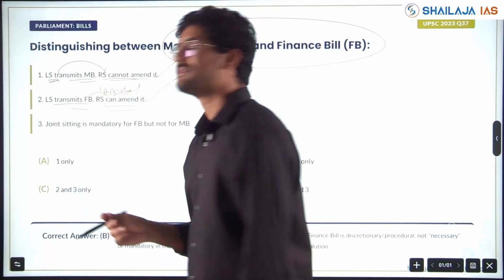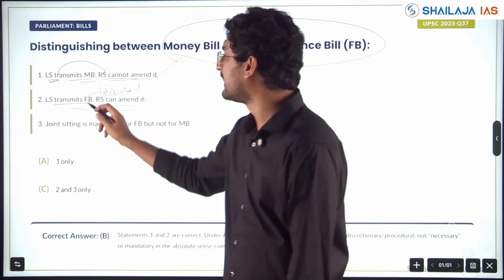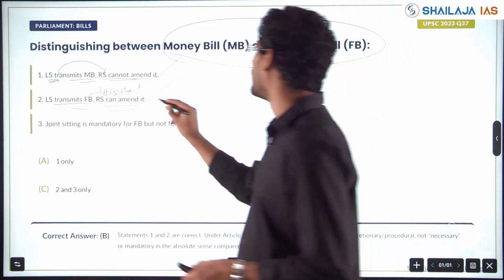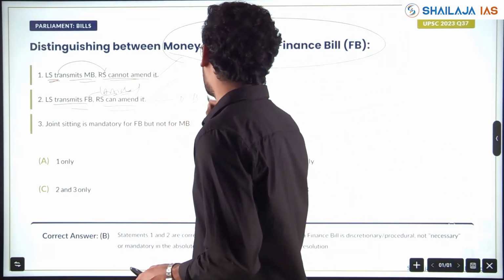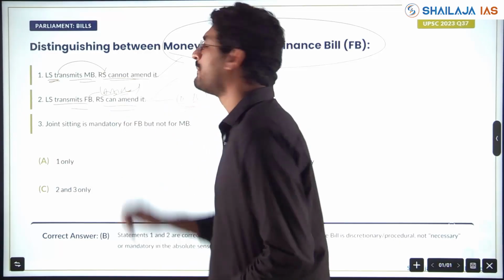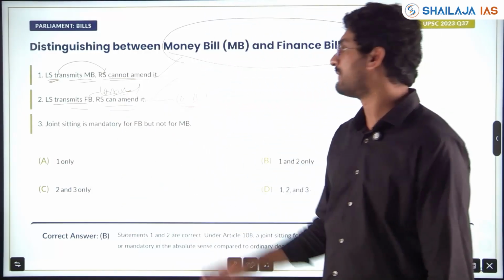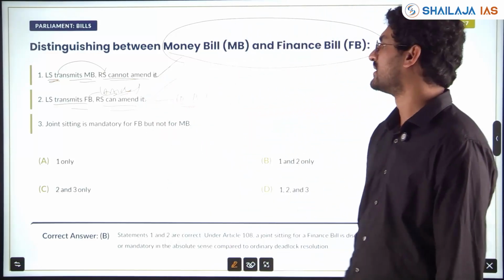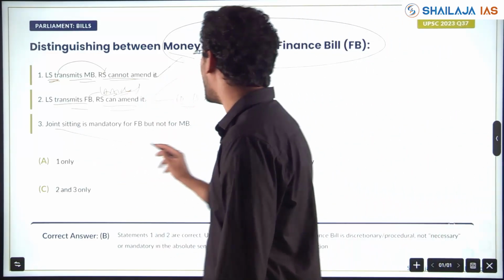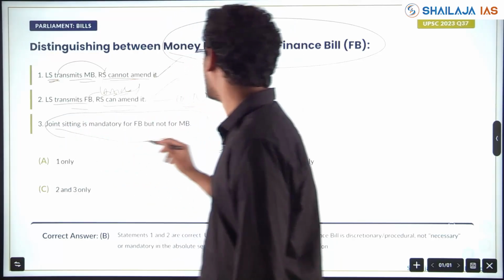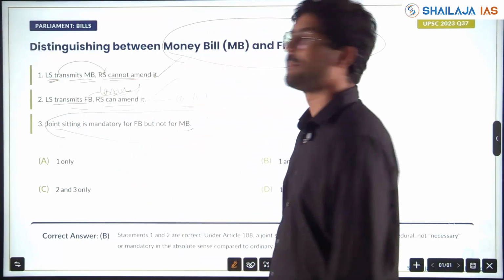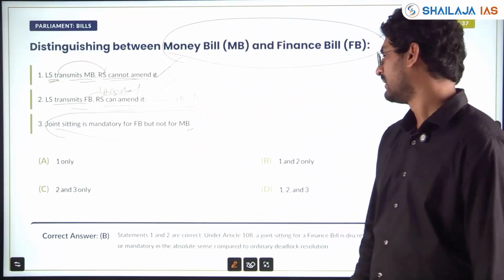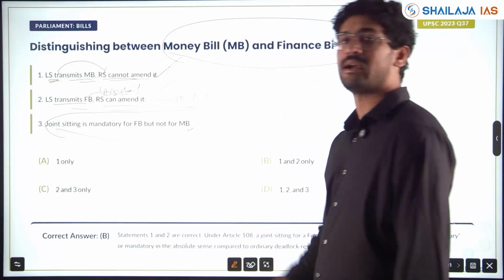Other than money bill, some of the financial matters they can handle, but they will be treated like an ordinary bill, where Rajya Sabha also has equal power. Therefore, Rajya Sabha can amend it. Statement 1 is right. Statement 2 is right. Joint sitting is mandatory for financial bill, but not for money bill. So, statements 1 and 2 are correct.